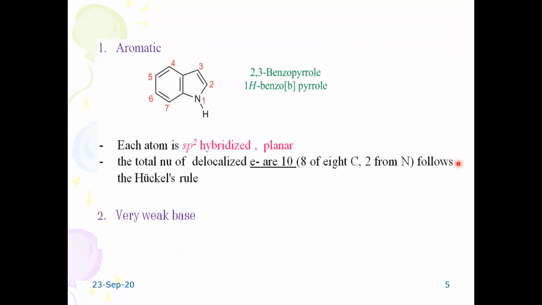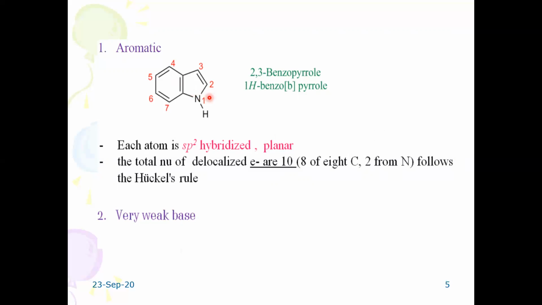How does it satisfy Hückel's rule? You can see there are totally 6 electrons from the benzene nucleus, 2 electrons from this bond, and 2 more electrons from the nitrogen atom. They get involved in the resonance. So that is 8 electrons from carbon: 6 from the benzene nucleus and 2 from these 2 carbon atoms, and the remaining 2 electrons are the lone pair.